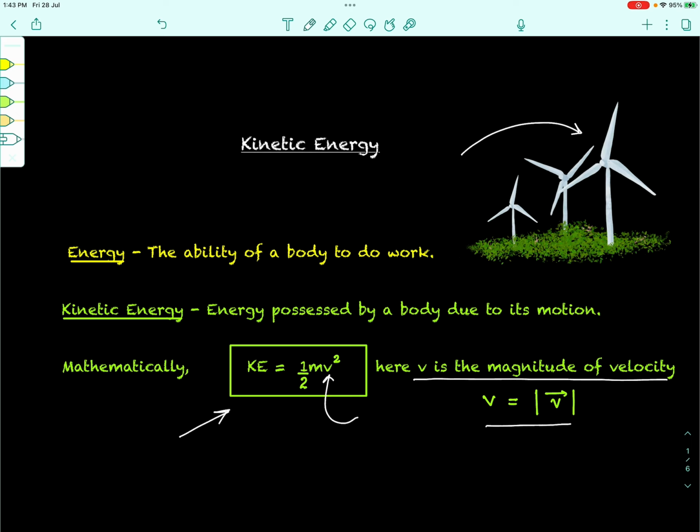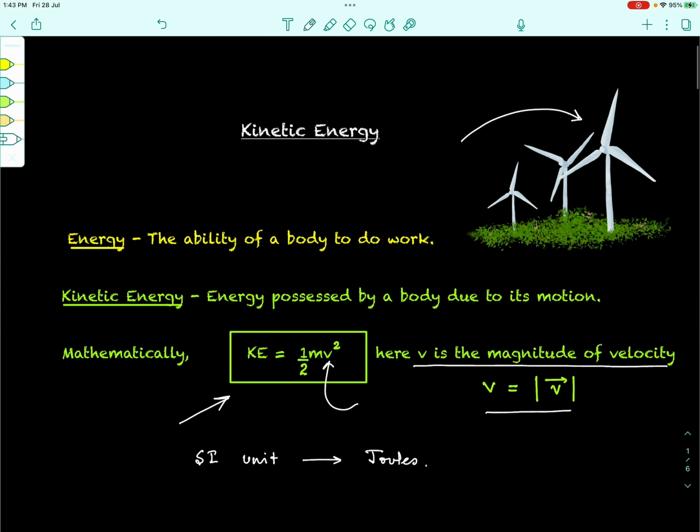Energy is also a scalar quantity. Not just that, the SI unit of energy is the same as that of work itself, which is joules. So this is the basic definition for kinetic energy that we shall be using throughout our chapter.